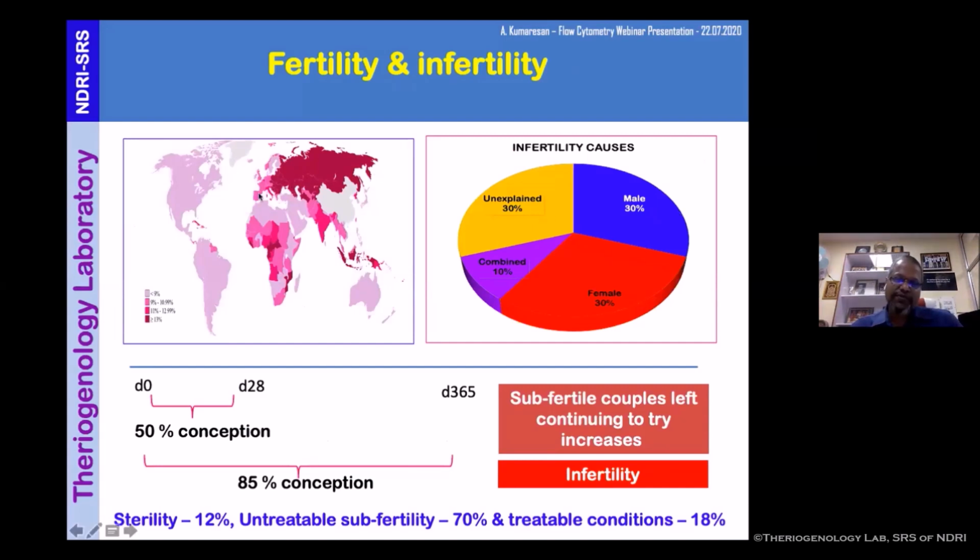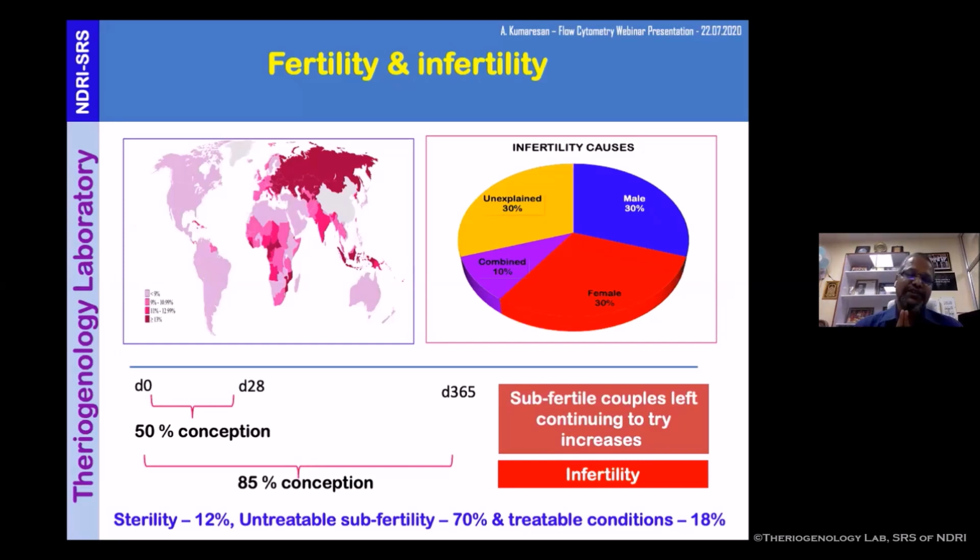If you see the top, it says this particular graph is borrowed from WHO, and it clearly says that primary infertility and secondary infertility in human beings are increasing day by day, and have reached such an extent that secondary infertility is 5 times more than primary infertility. Secondary infertility means a person who already has a viable child, trying to get another child, but they are not able to get one within the next 5 years after the birth of the first child.